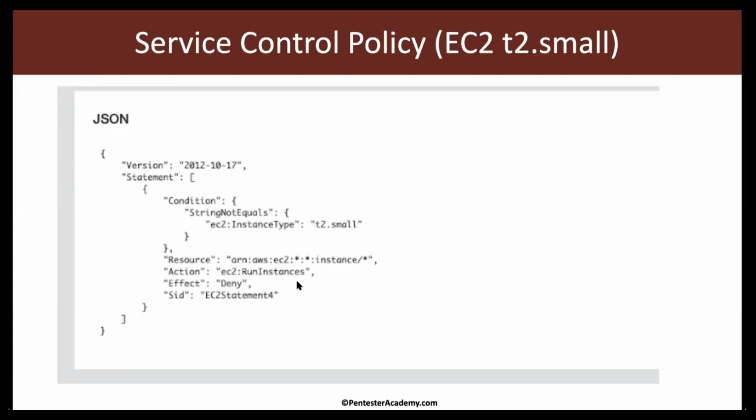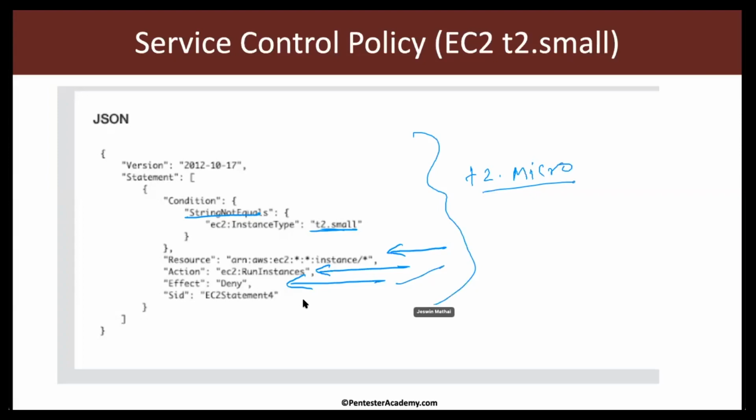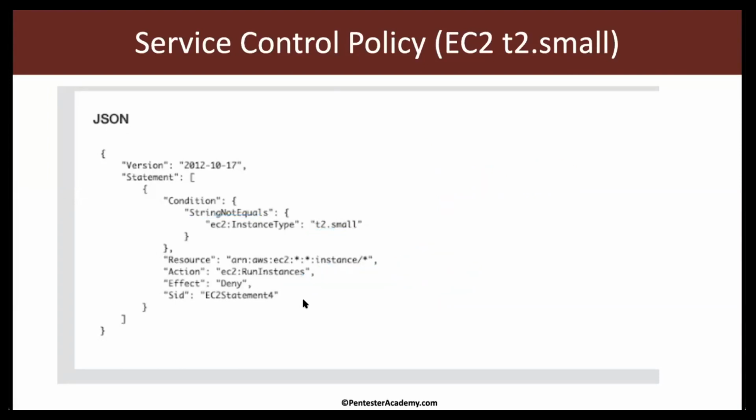I'm not sure why it is appearing blurry, but here you can notice we have T2 small mentioned, right? It says deny on the run instances operation. This is the resource. And here it says StringNotEquals T2 small. So any instance type which is not equal to T2 small. Initially we selected T2 micro, which is not equal to T2 small. So the run instances operation is denied, as this condition completely turns true. That's why we were not able to start a T2 micro based instance. We were only able to launch a T2 small instance.